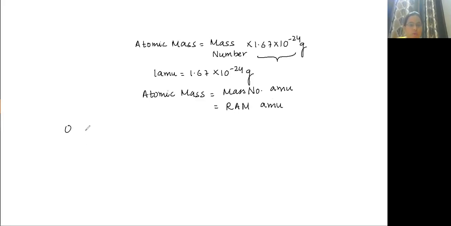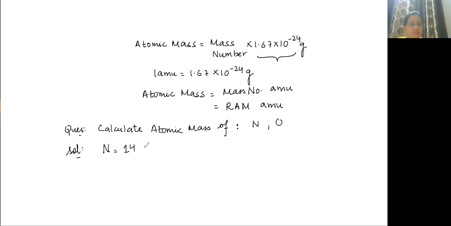If I ask you a question, calculate the atomic mass of nitrogen and oxygen, what will be your answer? Nitrogen atomic mass will be 14 AMU, as the mass number is 14, and oxygen atomic mass will be 16 AMU.